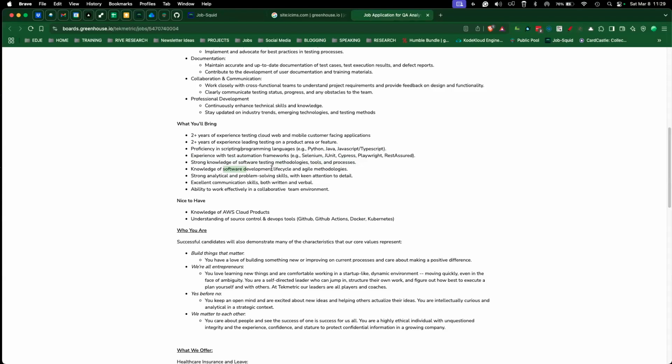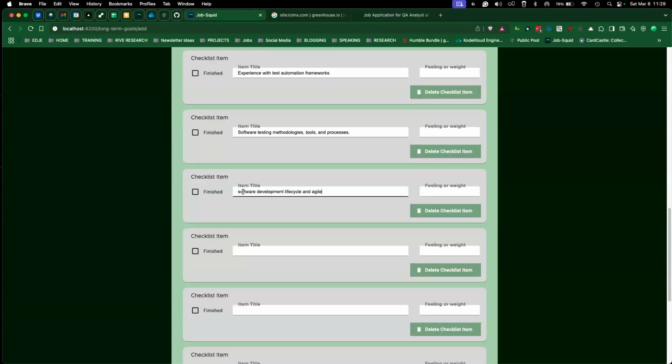Knowledge of software development life cycles and agile methodologies. Okay. SDLC and agile. Let's just leave it there. Periods at the end. We'll do that. Cool.